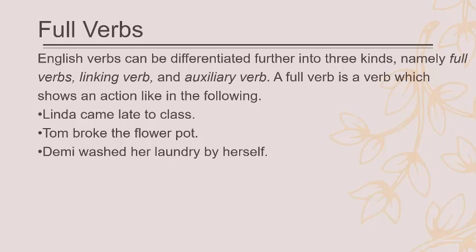Linda came late to class. So Linda is the subject and came is the verb, and it's just an action, coming late. Tom broke the flower pot. Here, Tom is the subject, broke is the predicate, it's just an action, a breaking action, and the flower pot is the direct object. Demi washed her laundry by herself. Demi is the subject, washed is the predicate, an action, her laundry is a direct object, and by herself is a kind of adjunct here.